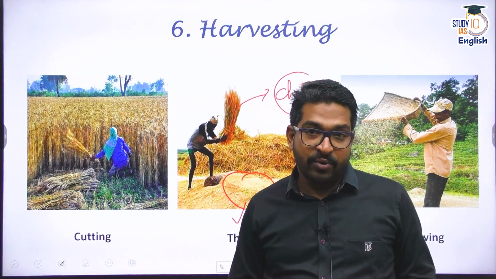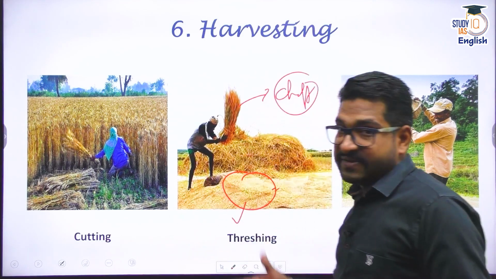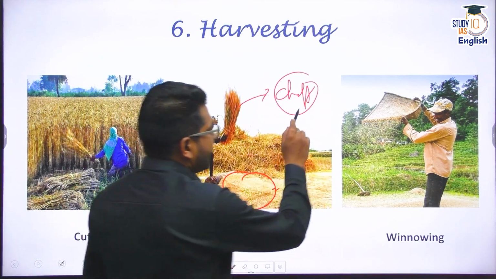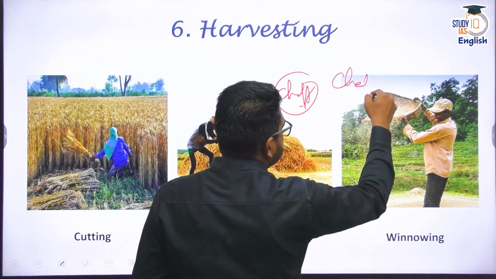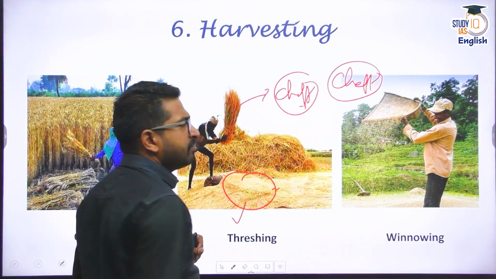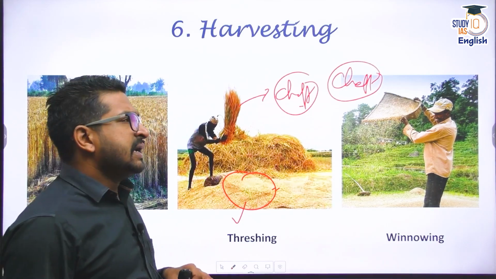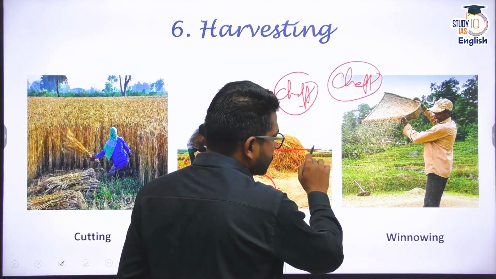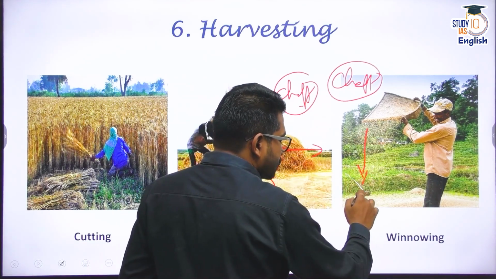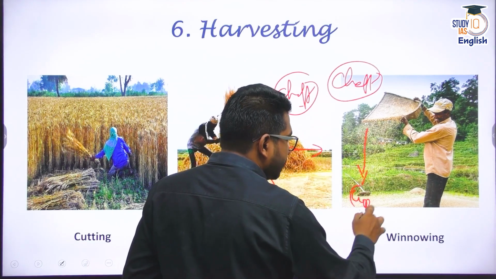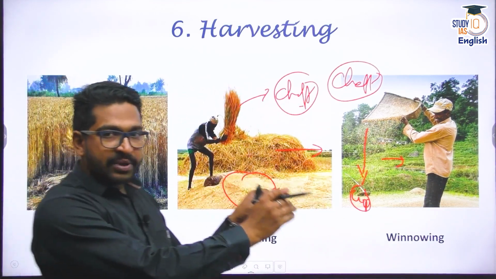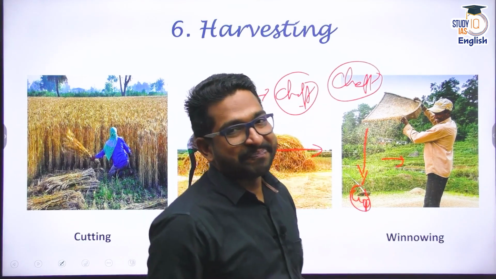The chaff is left out. Now after this harvesting also, we go for winnowing. You know that, because I have to remove this chaff. So chaff removal is done by winnowing manually. Whenever there is wind, if it's a windy day, they go for winnowing. And say if the wind direction is like this, the food grains or the crop will fall down here, and the chaff is going to move, or chaff is going to make another lump on the other side.